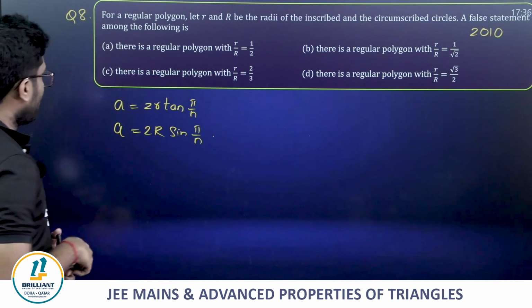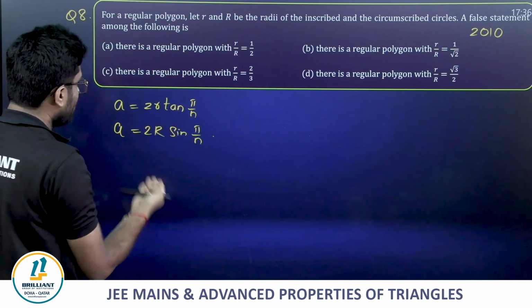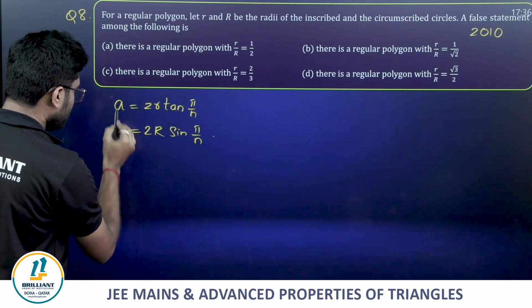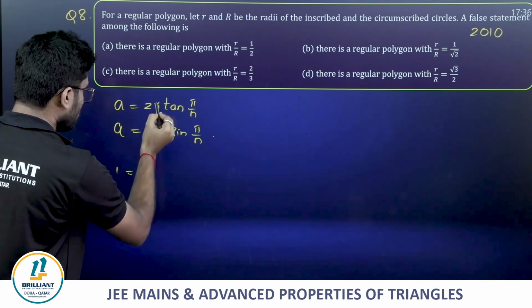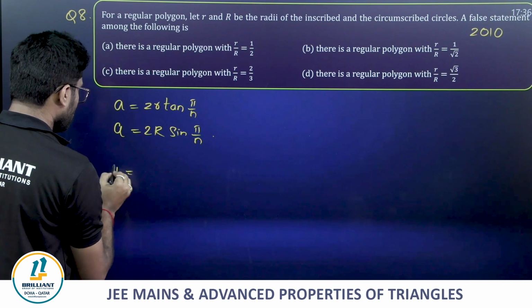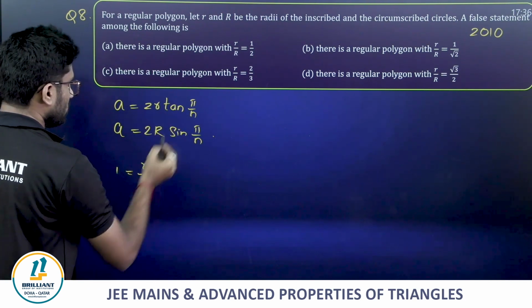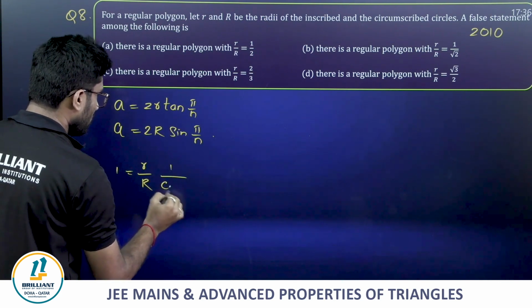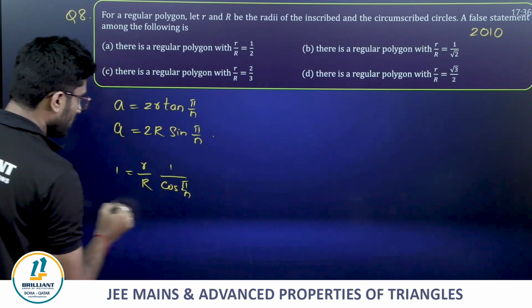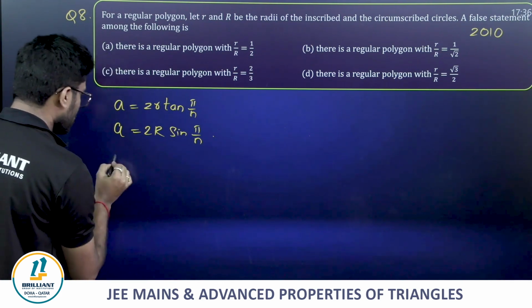Among the following, capital R by small r. Then divide, friends, just divide. If you just divide, what do you get? 1 is equal to r by r times sin pi by n gets cancelled, 1 by cos pi by n you get. Have you understood, friends? Just divide these two equations.